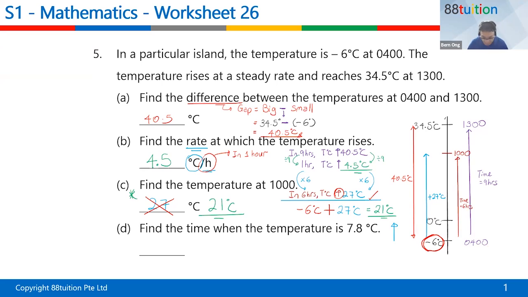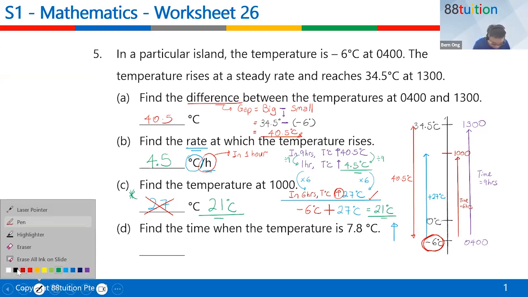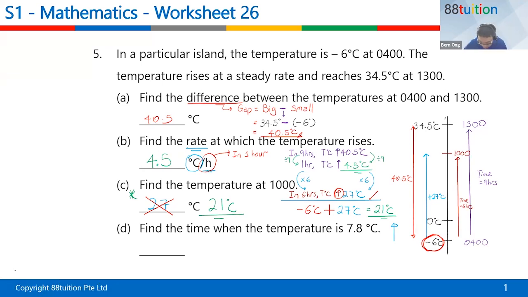Find the time when the temperature is 7.8 degrees Celsius. So now the temperature is 7.8 degrees Celsius. Where is 7.8? Maybe down here. Let's say that this is 7.8 degrees Celsius. So the temperature increased by how much? It increased from -6 to 7.8.